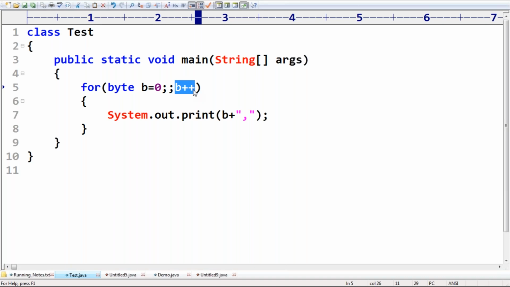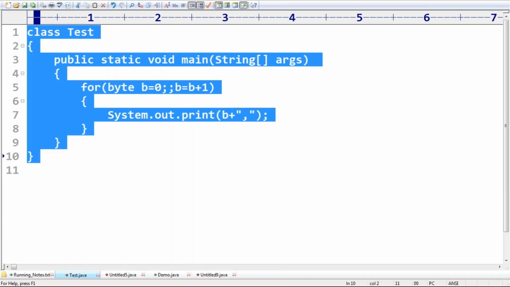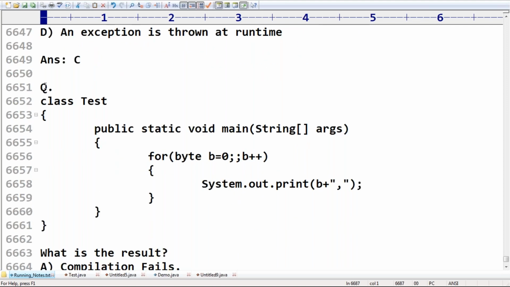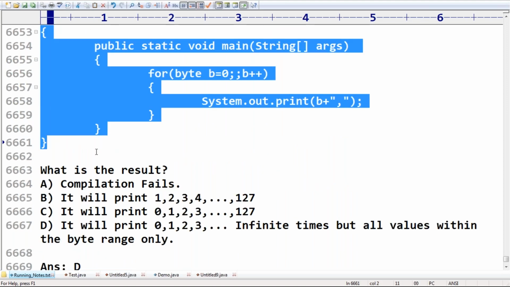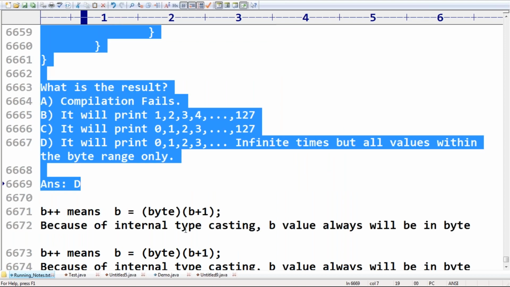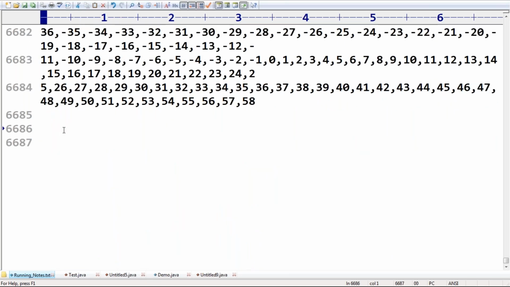Int type. If I take b = b + 1, sir, instead of b = b + 1, can you please tell if the code is going to compile? Please respond. It won't compile. What is the reason here? b + 1 is always what type? Int type. Have you remembered?